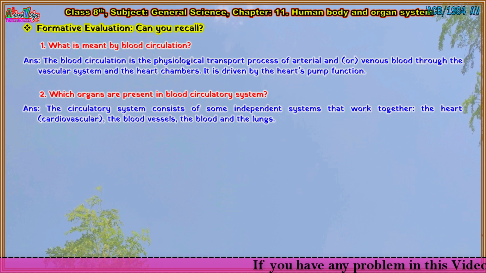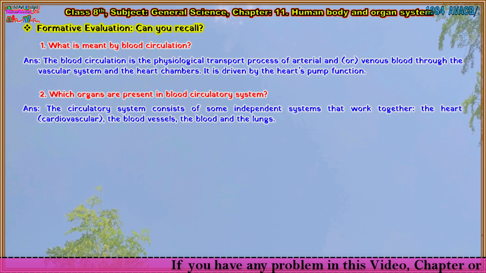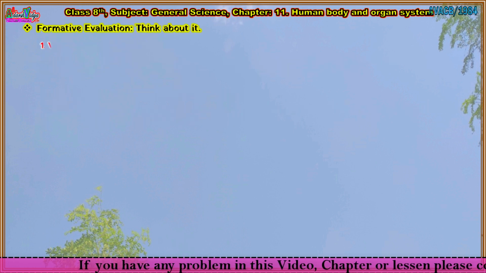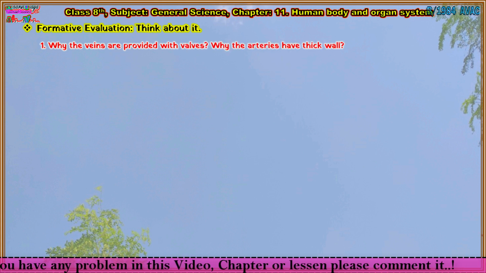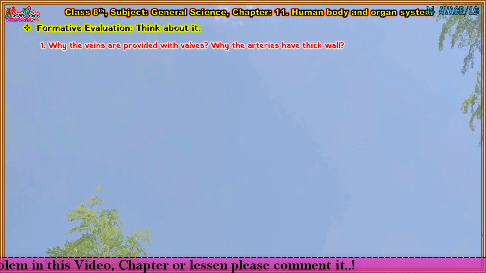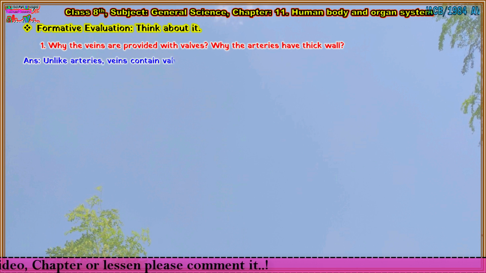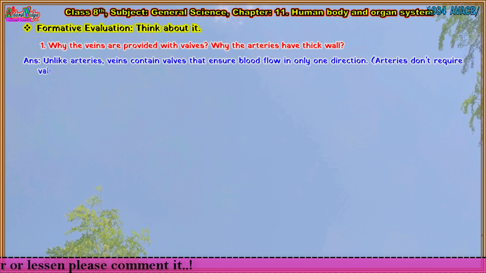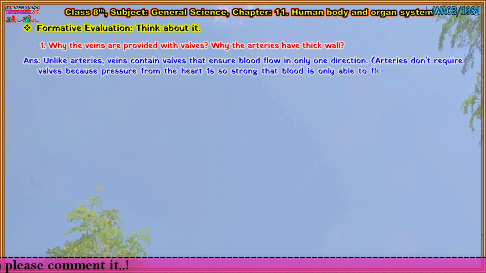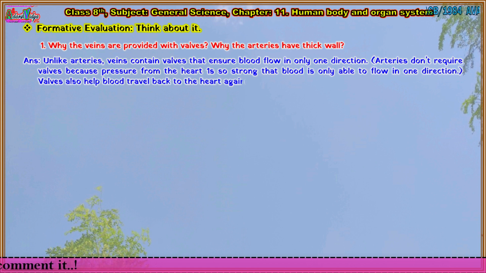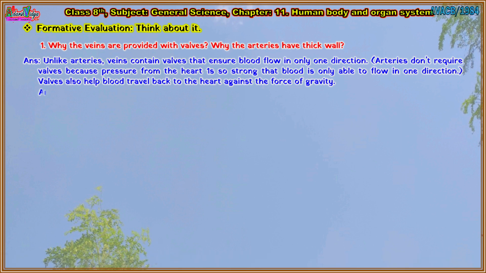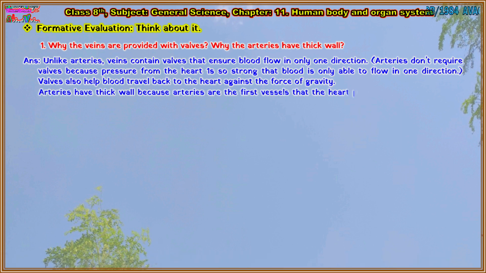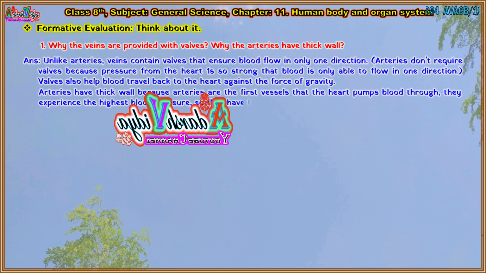Let's see another one. Think about it. First question. Why are veins provided with valves? Why do arteries have thick walls? Answer is: unlike arteries, veins contain valves that ensure blood flow in only one direction. Arteries don't require valves because pressure from the heart runs so strong that blood is only able to flow in one direction. Valves also help blood travel back to the heart against the force of gravity. Arteries have thick walls because arteries are the first vessels that the heart pumps blood through. They experience the highest blood pressure, so they have thick elastic walls to withstand the high pressures.